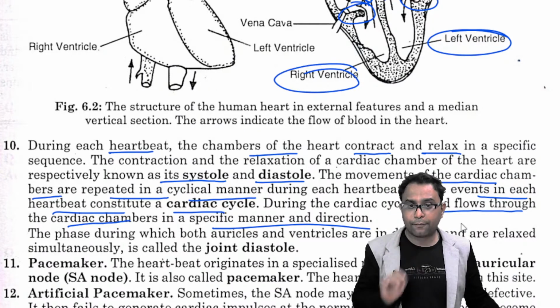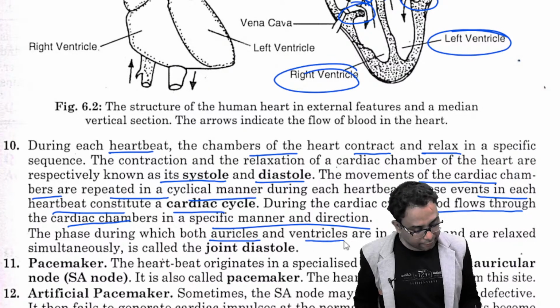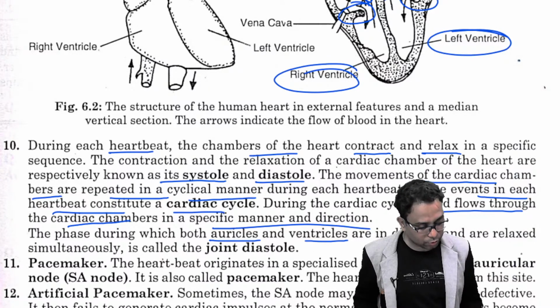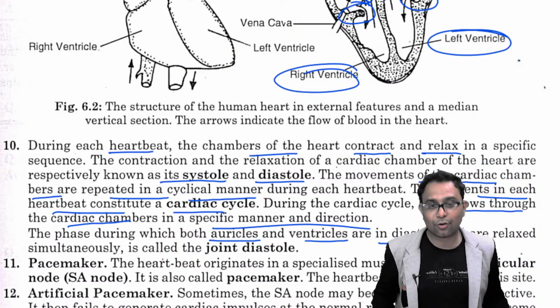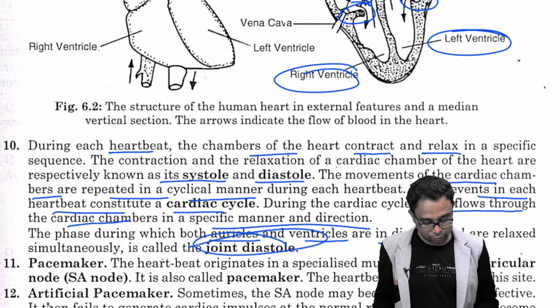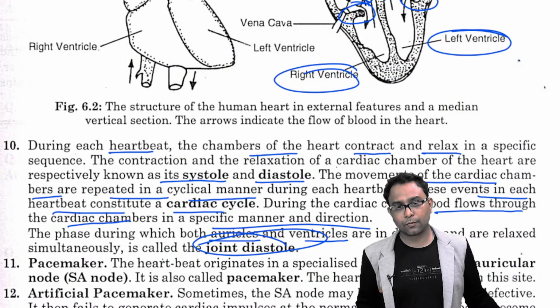Most important, one phase is there when both the auricles and ventricles are in the diastole stage. They are in a relaxed stage. At that time it is called the joint diastole.